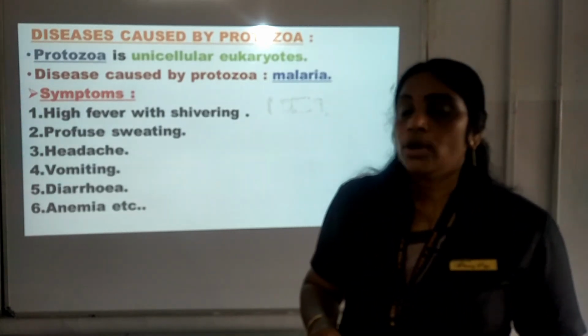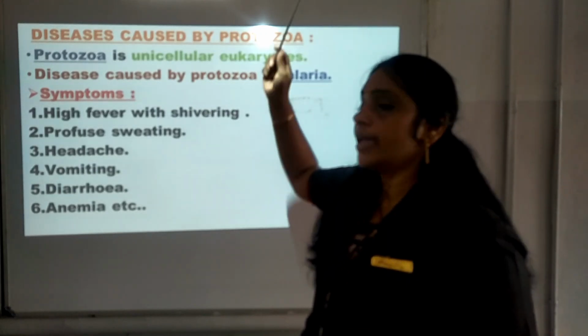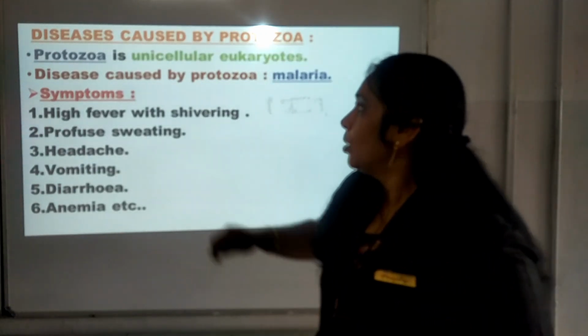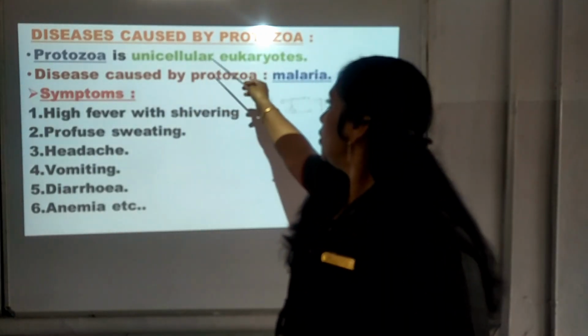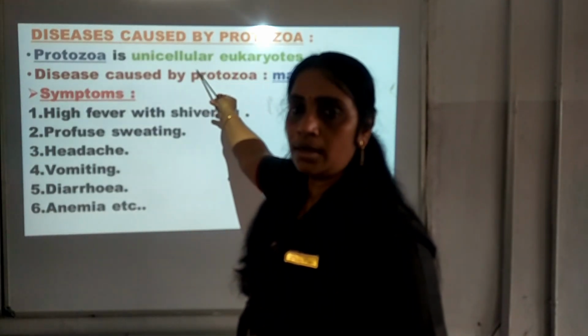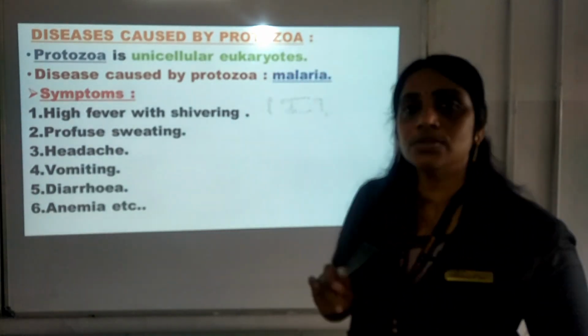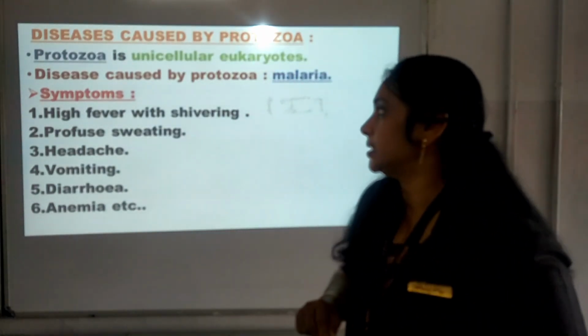Now, we are going to study the diseases spread by or caused by protozoans. Protozoa are unicellular eukaryotes. We know what is unicellular? It is single cell, and eukaryotes means having a true nucleus.